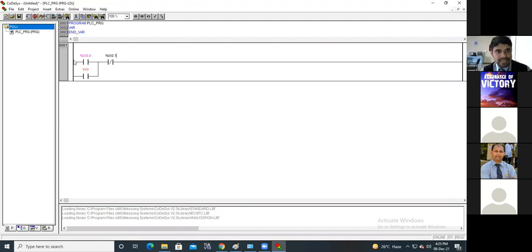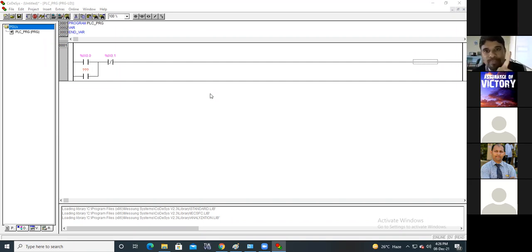Okay, this is the start button, this is the stop button. Now here, instead of using motor 1 directly, as in the previous session when we discussed memory addressing, we discussed the memories of the PLC.